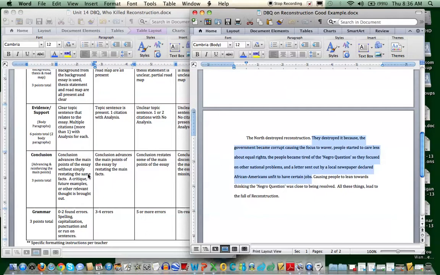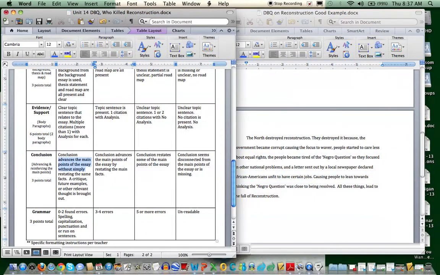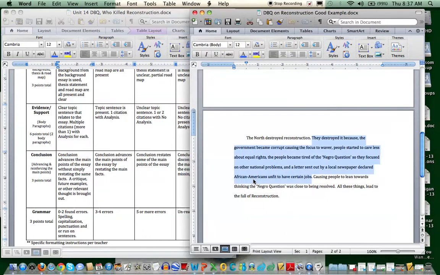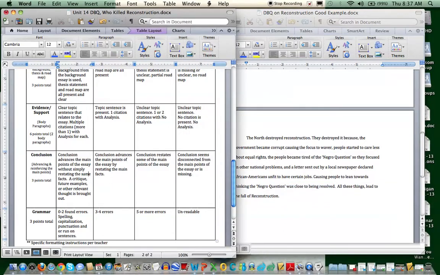But they do a really nice job of, again, talking about the main points, kind of advancing their point, and talking about some things. Causing people to lean towards thinking the Negro question was close to being resolved. So they bring up the things that they've already discussed, but they also talked about people who grew weary of the Negro question, they didn't really like it, and now this author is talking about how it's close to being resolved, so people don't care about it as much. All these things lead to the fall of Reconstruction.